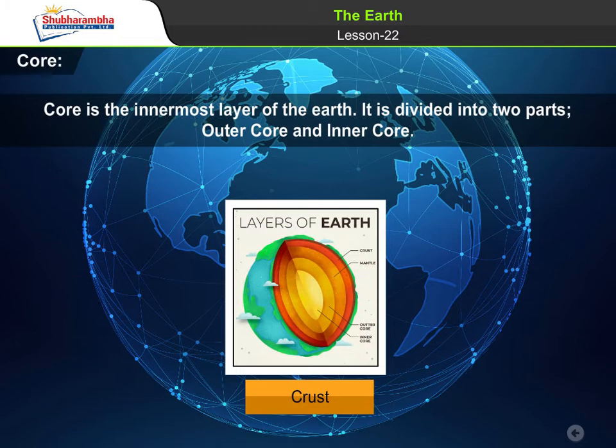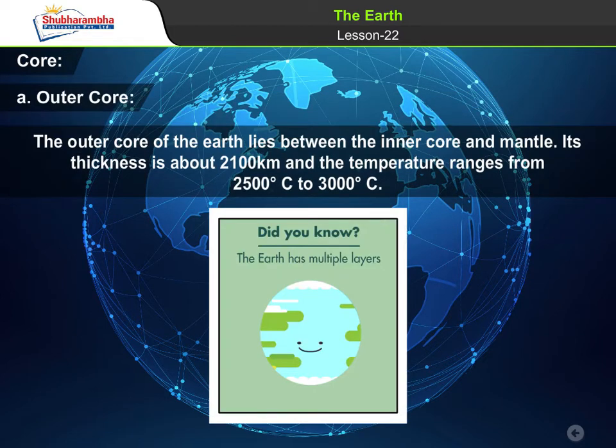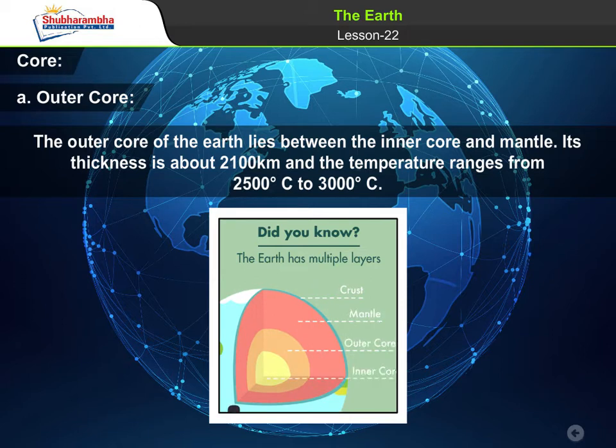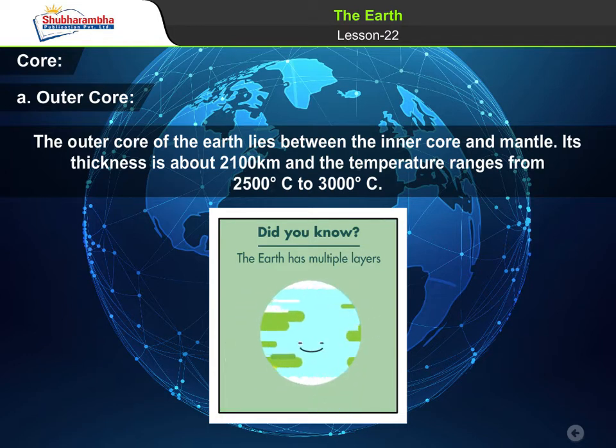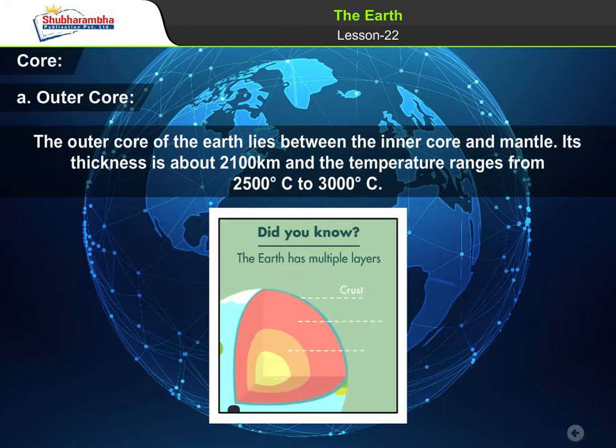3. Core. Core is the innermost layer of the Earth. It is divided into two parts, outer core and inner core. A. Outer core. The outer core of the Earth lies between the inner core and mantle. Its thickness is about 2,100 kilometers and the temperature ranges from 2,500 degrees Celsius to 3,000 degrees Celsius.